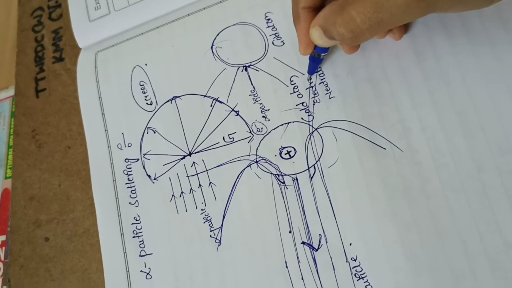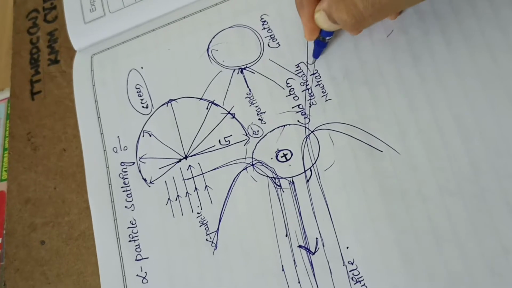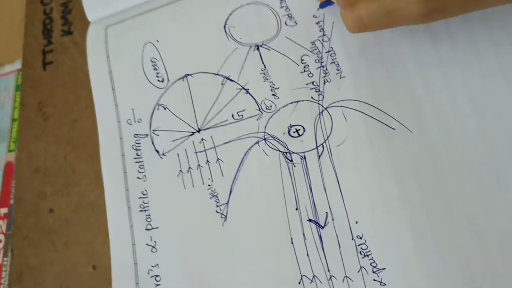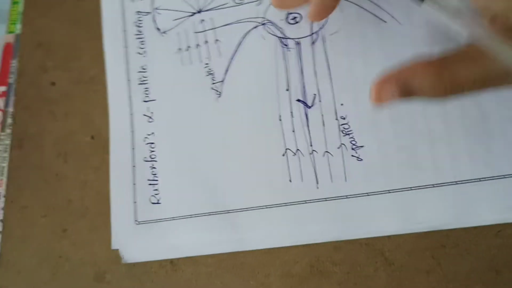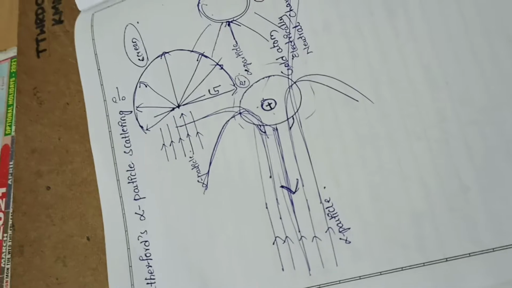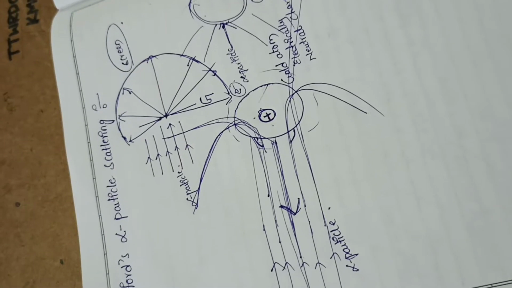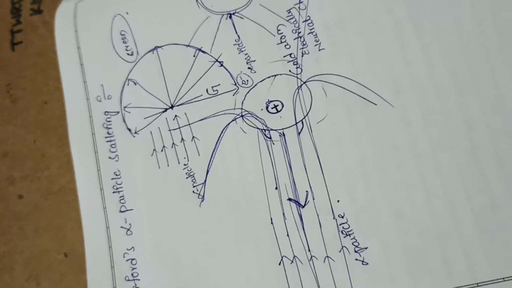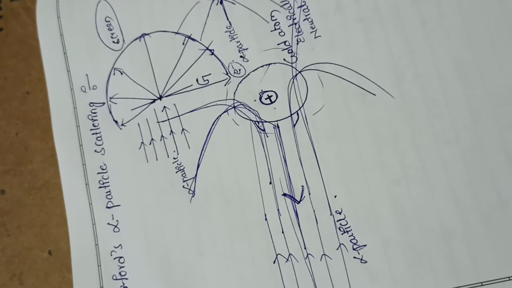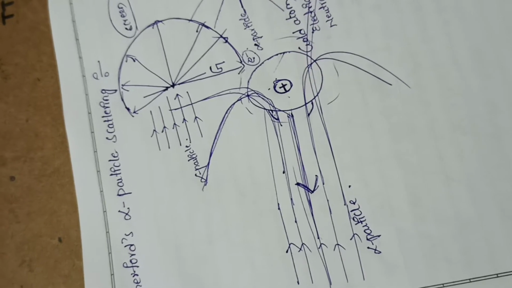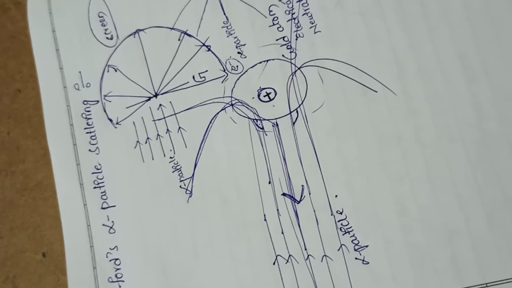This is the proof. And next, the electrons revolve around the nucleus. According to Rutherford, the electrons revolve around the nucleus like all the planets revolve around the sun.